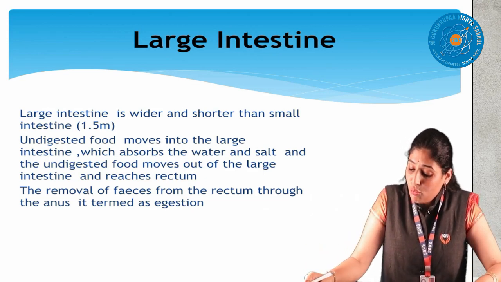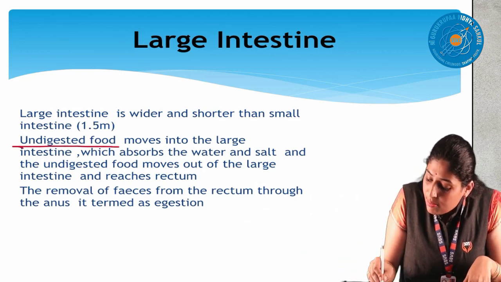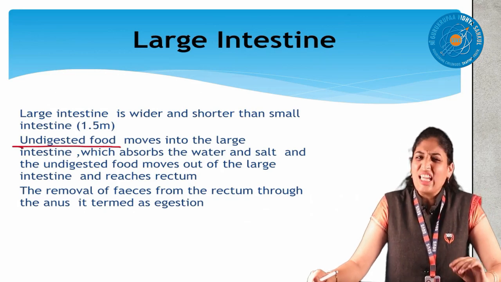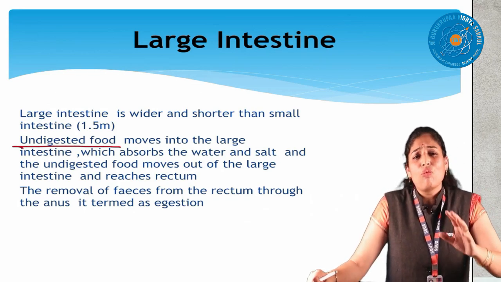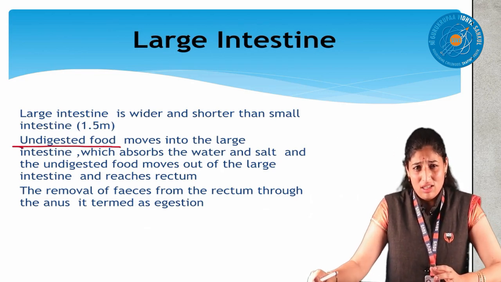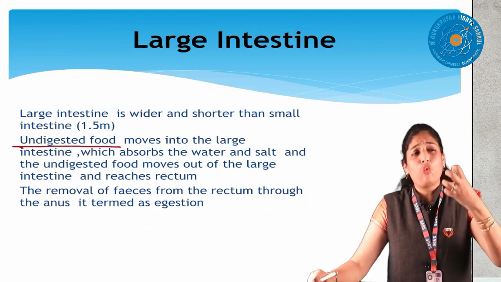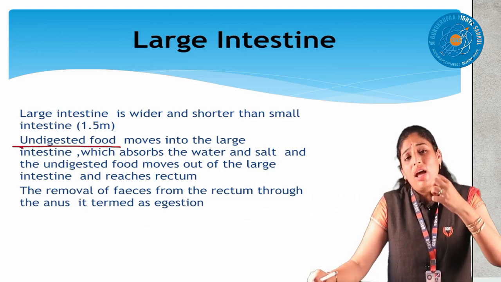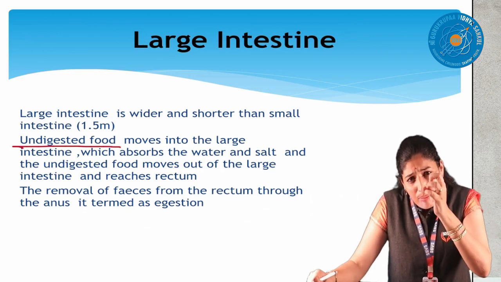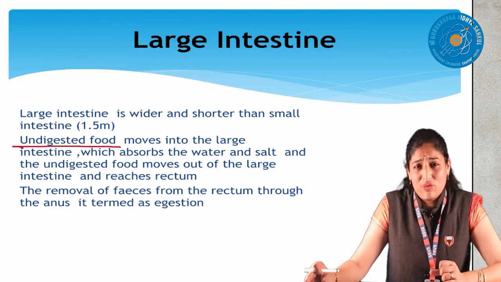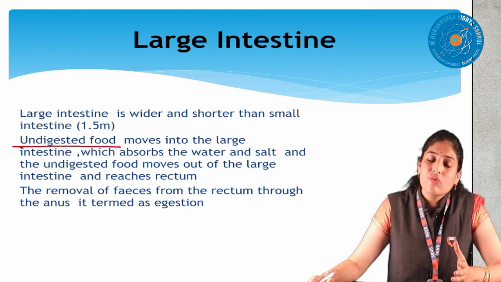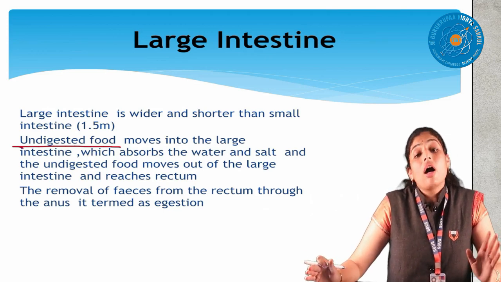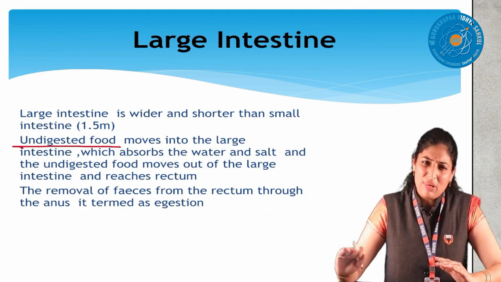See, undigested food moves into the large intestine. But one interesting function takes place here. What is that? In the undigested food also, there is water content. Some salts are there. Salts means what? Many minerals which are required for the body. Again, the large intestine will absorb the excess water and any salts, everything is absorbed, and makes your undigested food into a solid form. Actually, undigested food is also in watery form, right? That's why all excess water, salts, everything is absorbed by the large intestine. The remaining becomes solid form.